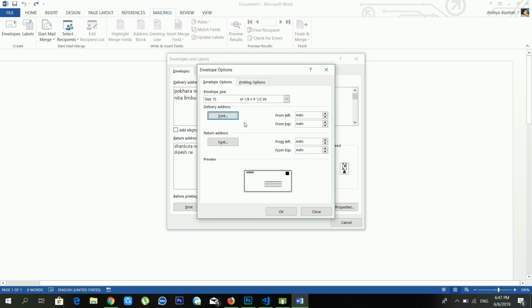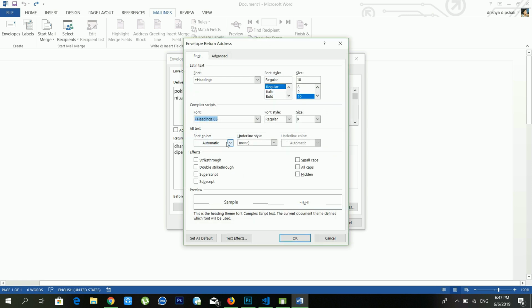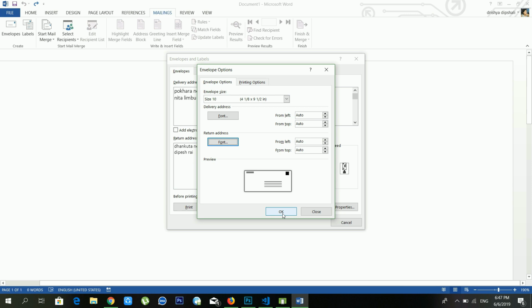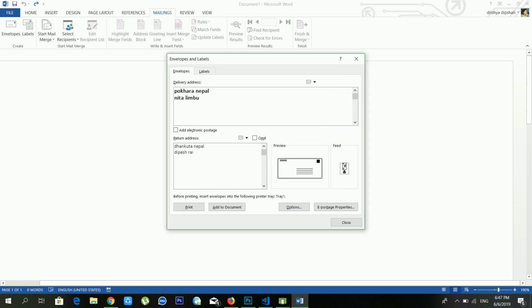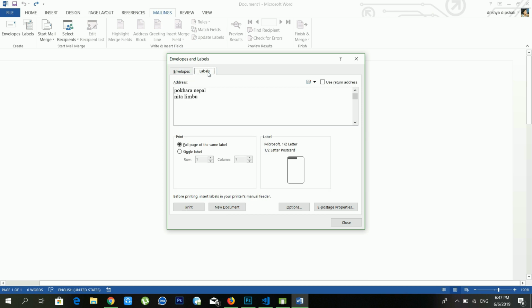Okay, and for the return address also you can set this one from here. So after this you have to click OK, and you can see there is a little bit of change inside my delivery address, right? And in the return address there is no change. And if you want to print this one you can directly click on Print, but if you want to add this envelope inside your document, then you have to click on Add to Document, and from here you can create a label also.